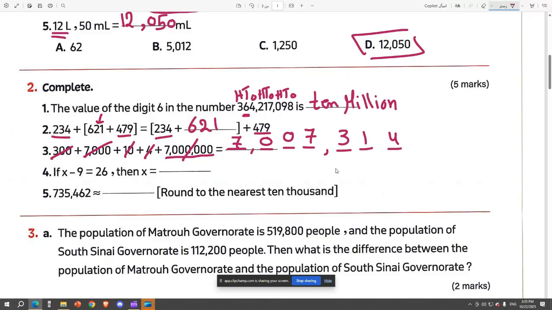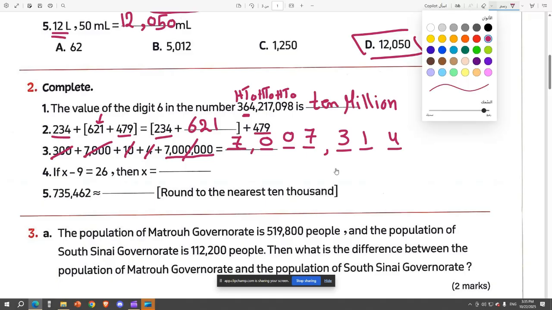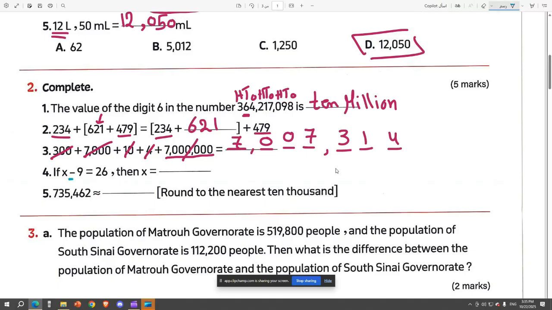The next question says if x minus 9 equals 26. Okay, how to solve this one, ya mister? We said we ask ourselves, this is a minus. So you ask yourself, are they friends or not? If they are friends, we do plus. And in this case, they are friends. If they're not friends, we do minus. So this time we'll do plus. So x equals 26 plus 9. So how to do it, mister? 26 on my head, 9 on my hand. After 26, we have 27, 28, 29, 30, 31, 32, 33, 34, 35. So we have 35.